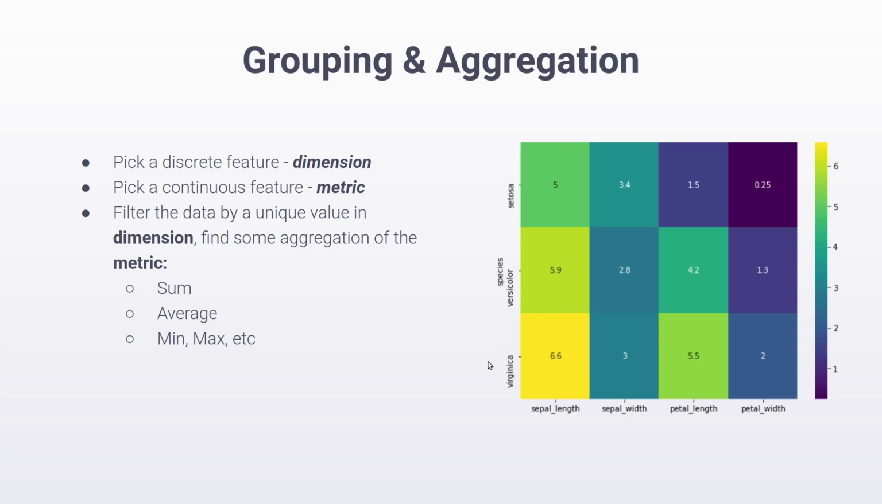Then for each of these 3 groups, we simply average the petal length. You can see the result over here. What this means is that the average petal length for a Setosa is much lower than that of versicolor, which itself is much lower than the average petal length of a virginica flower. Now you see the dimension we picked was the species, the metric we picked was petal length, and the aggregation we picked was the average. You can pick any combination and see which combination reveals a pattern.